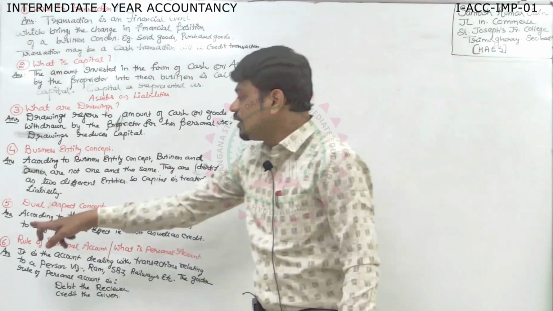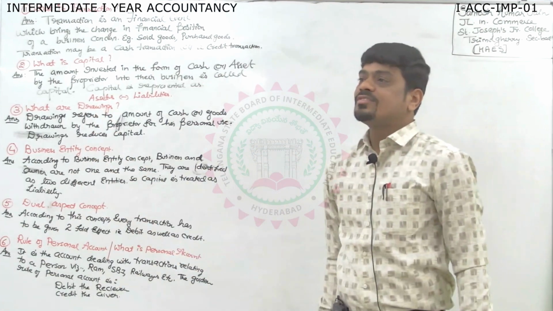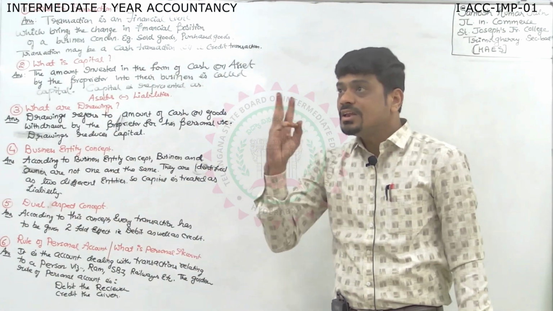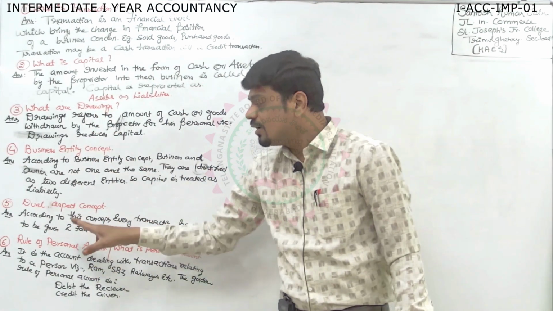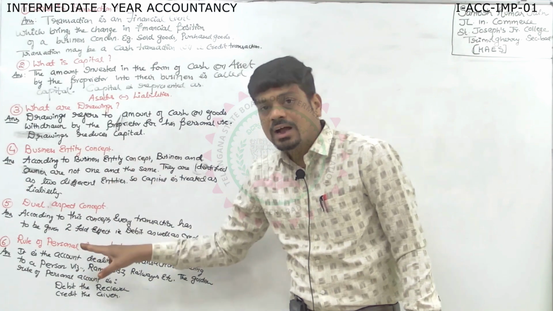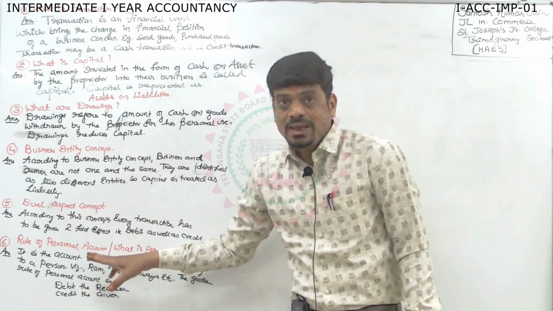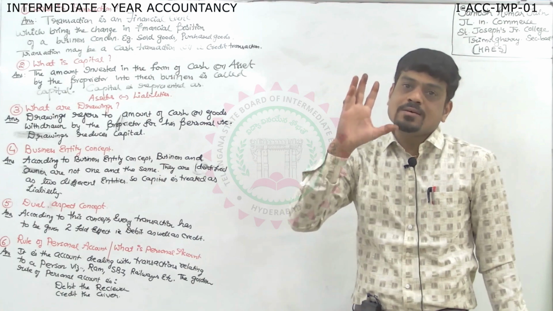Now, by learning this question, you have learned 3 parts: personal account, real account, nominal account. This can be a question for 5 marks also.